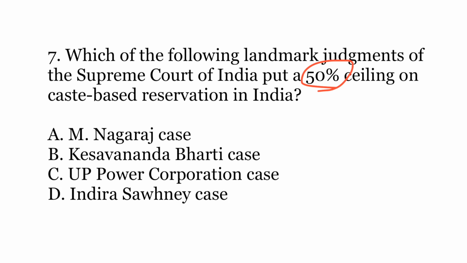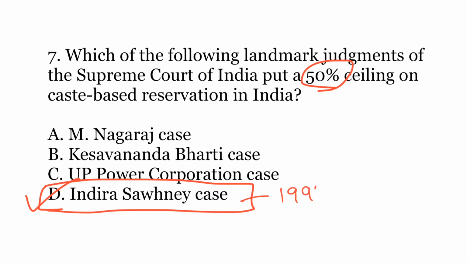The correct option is D. Indira Sawhney case. So in this particular judgment in the year 1992, the Supreme Court had laid down various guidelines for providing reservations to scheduled caste and scheduled tribes in education and jobs. So the Supreme Court in this judgment had put a 50% ceiling on any type of reservation that is caste based.